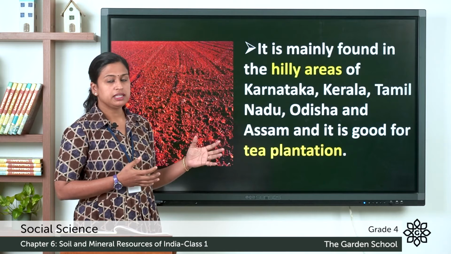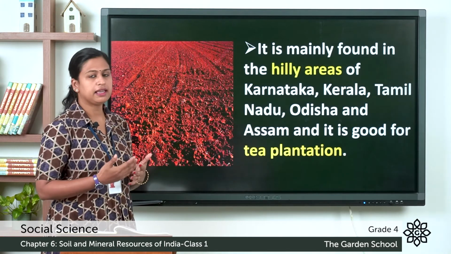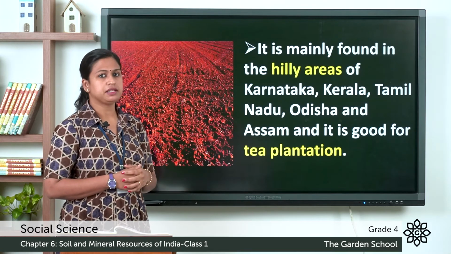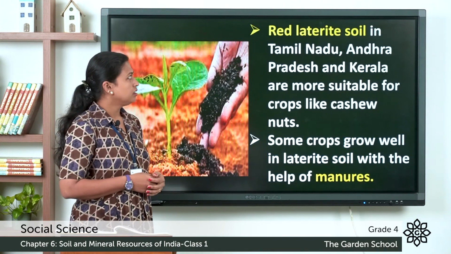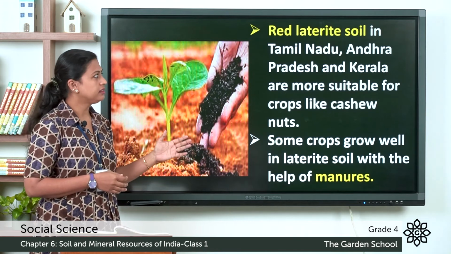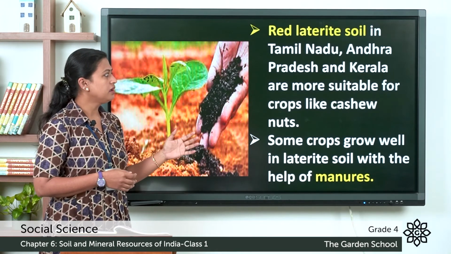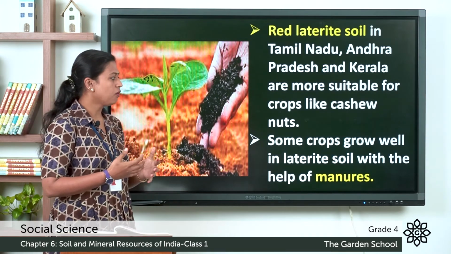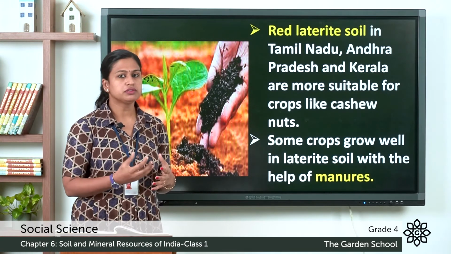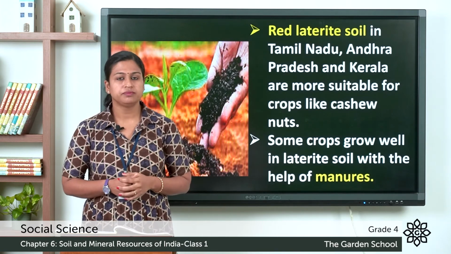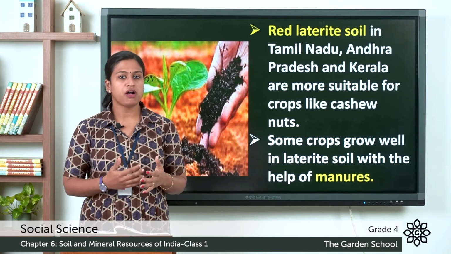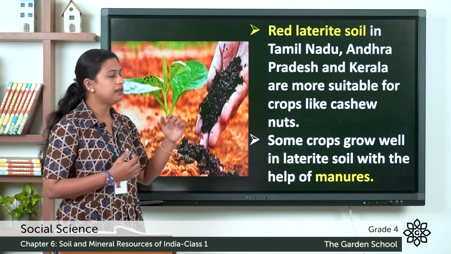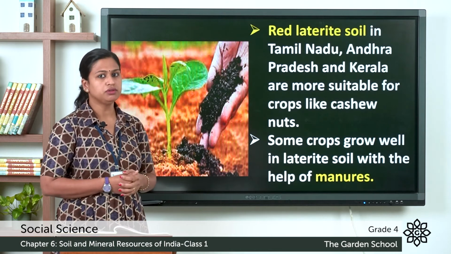It is mainly found in the hilly areas of Karnataka, Kerala, Tamil Nadu, Odisha and Assam, and it is very good for tea plantation. Now, the red laterite soil in Tamil Nadu, Andhra Pradesh and Kerala are more suitable for crops like cashew nuts. Some crops grow well in laterite soil with the use of manures. Now, what is manure? The solid waste from farm animals is known as manure. So, when we use this manure with laterite soil, it helps plants to grow.